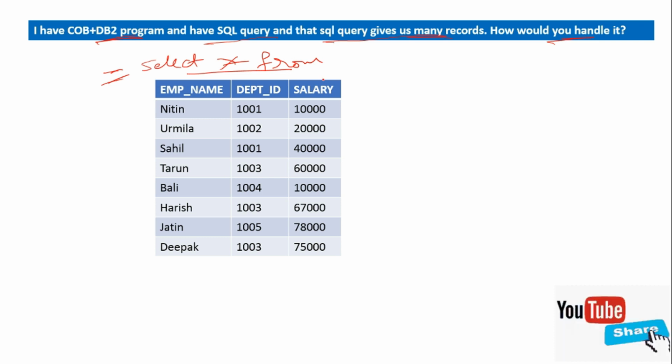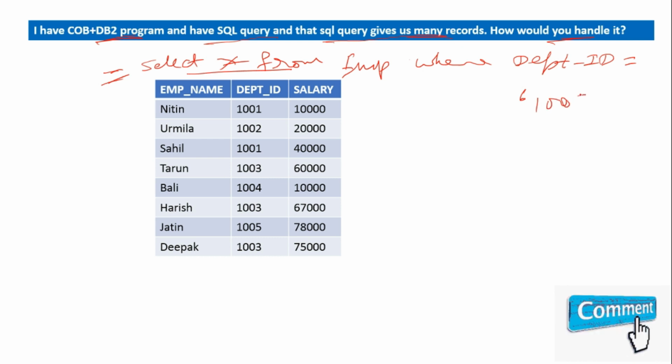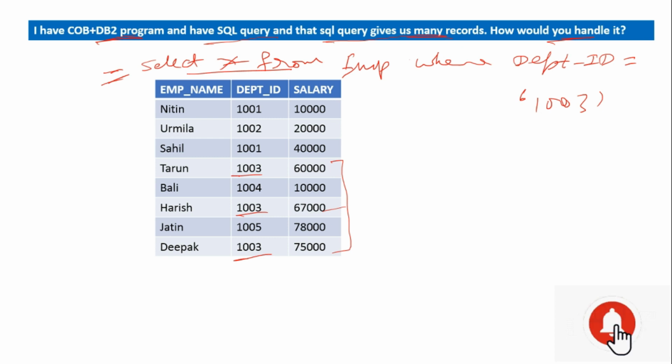Select star from, say, your employee table. And what have you done? Employee table where department ID is equal to 1003. So you will see here there are three records with department ID 1003. So it will return all these three records, and this is in the subquery. So you have written two queries, this is the subquery and this is the main query.